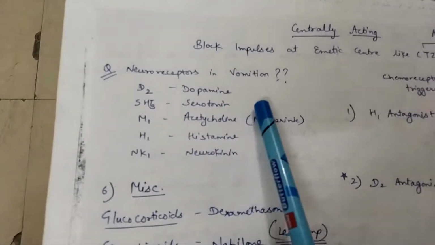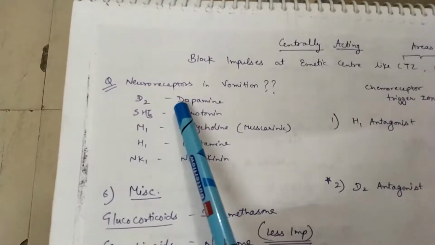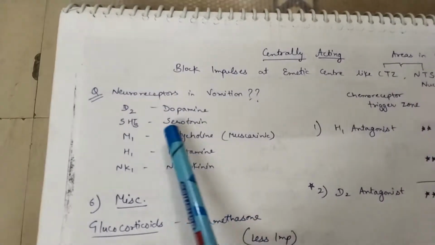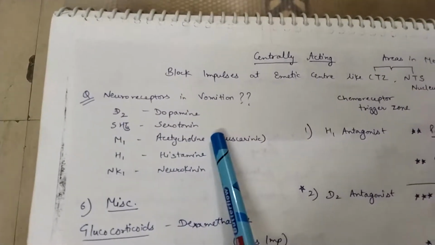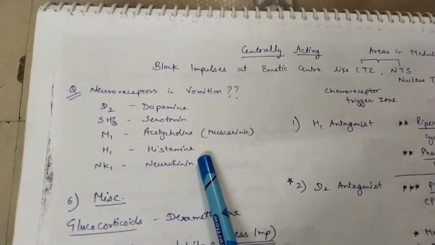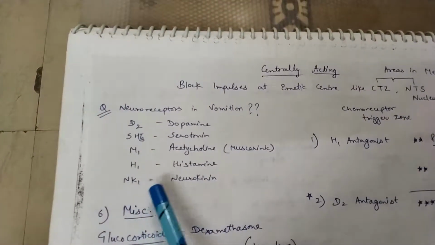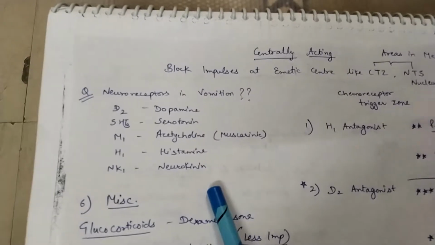We should know what the neuroreceptors involved in vomiting are. This is an important question. Receptors are D2 or dopamine, 5-HT3 meaning serotonin, M1 meaning acetylcholine, H1 meaning histamine, and NK1 is neurokinin. Neurokinin or NK1 is also known as substance P.